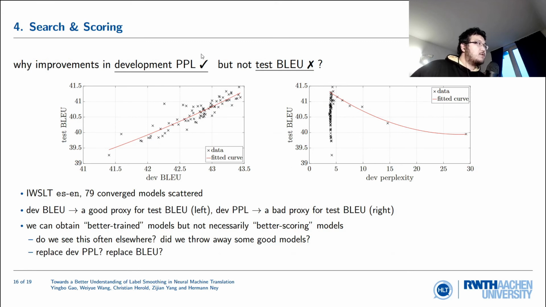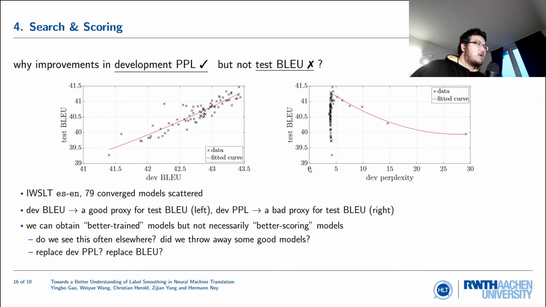All right, we want to consider the mismatch a bit deeper. The dev set perplexity doesn't agree with test BLEU. So there are 2 things: dev versus test, perplexity versus BLEU. If we scatter 79 convergent models of IWSLT Spanish-English, where each data point is a single system, and we look at test BLEU versus dev BLEU, we see a very nice correlation. That means a better dev BLEU indicates a better test BLEU score. So there's no intrinsic data mismatch in our dev and test.